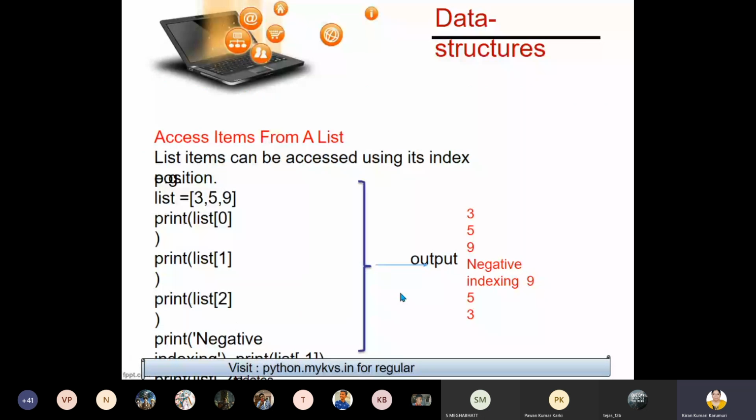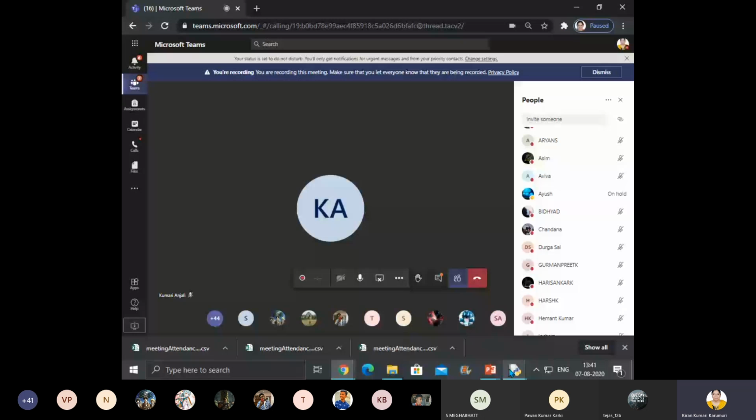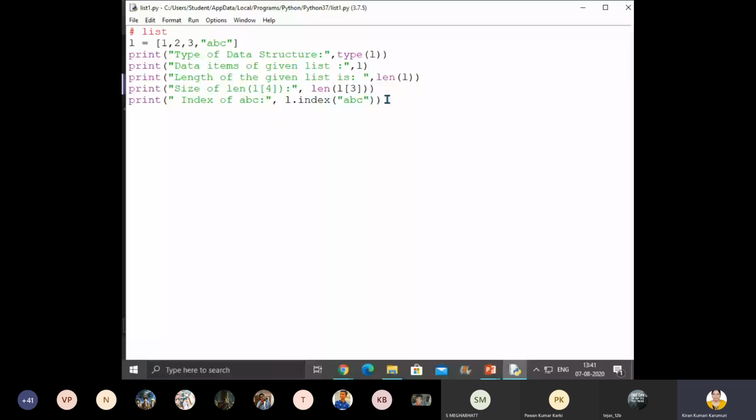Using negative index we will see. I will show you using negative index. So now using negative index, let us display a value. That index should be within the range of size, isn't it? So what is the length? That is 0, 1, 2, 3. That is 4 items. So it should not cross -4. So now let me show you -4.